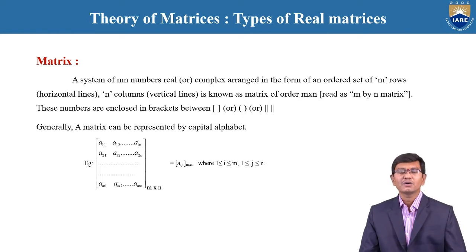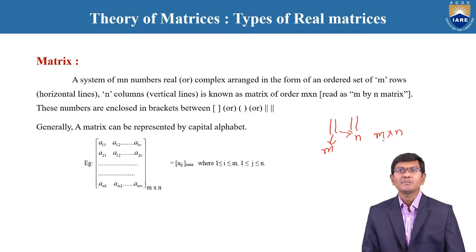These numbers are enclosed in brackets, either closed or open brackets, and it is called double subscript notation. In it, the first subscript denotes the rows and the second subscript denotes the columns. Together, m rows and n columns make an m by n matrix.